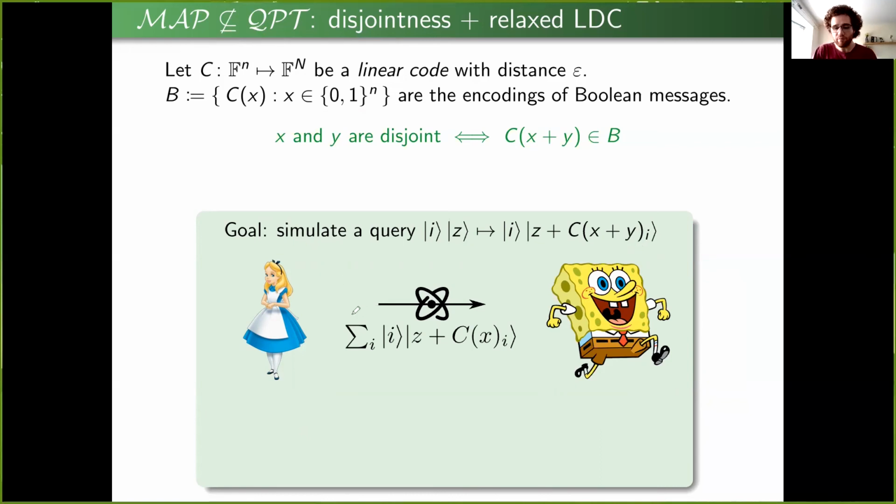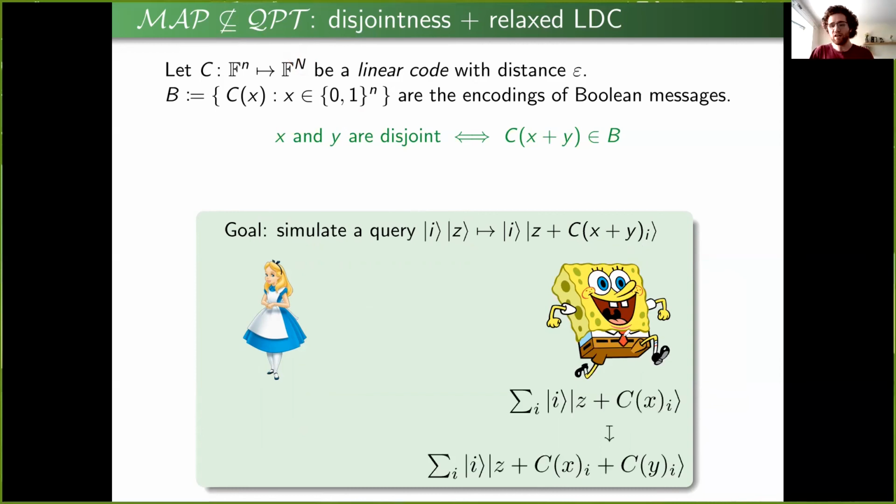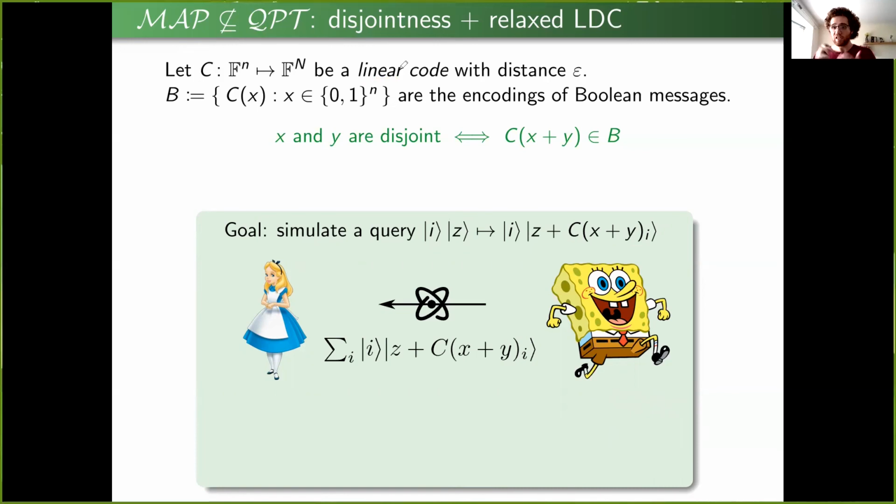And let me remark here that this is a superposition over indices in capital N, so we can do this with roughly log n qubits. Okay, so now Bob has the state, and since Bob knows c of y, he can implement the second unitary. And because the code is linear, we can actually write this down as c of x plus y. And now Bob returns the state to Alice, and they've successfully emulated a single query of the tester.